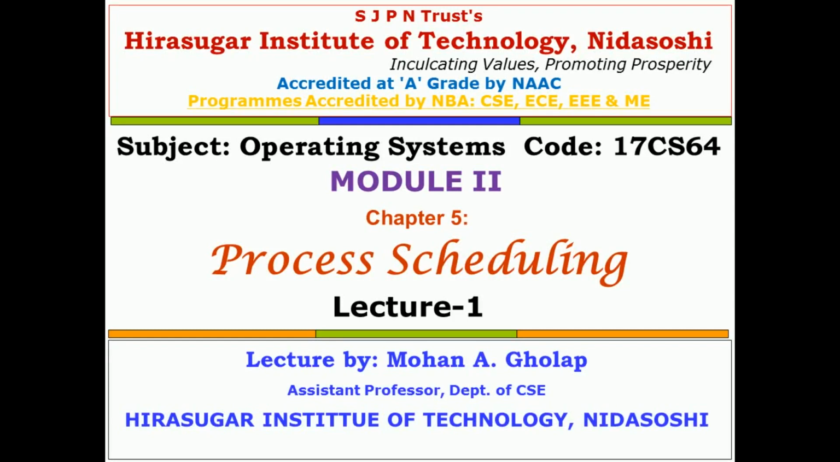Dear students, today we'll start chapter number 5 from operating systems. It is process scheduling. As you know, this comes under module 2. This is the second chapter of module 2. In module 2, the first chapter is chapter number 4, that is multi-threading, and this is the second chapter of module 2, process scheduling. This is my first lecture on this chapter.